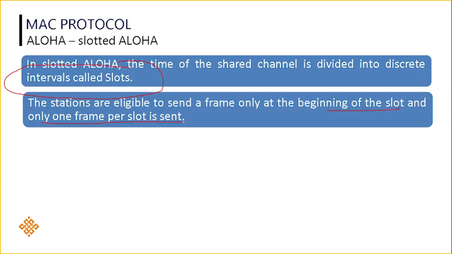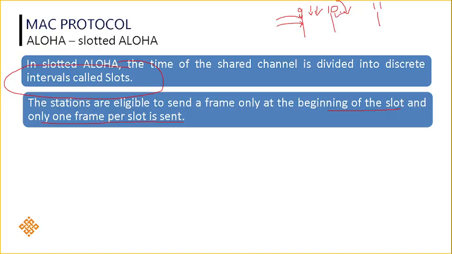So a station is allowed to send only at the beginning of the slot, not in between the slot. For example, if the slot is from 9 to 10, any station can transfer only at the beginning of the slot, and only one frame. So no frame is allowed to be sent in between 9 to 10. If a station wants to send a frame, then it can go only at the next slot, that is after 10, maybe 10 to 11, at the beginning.